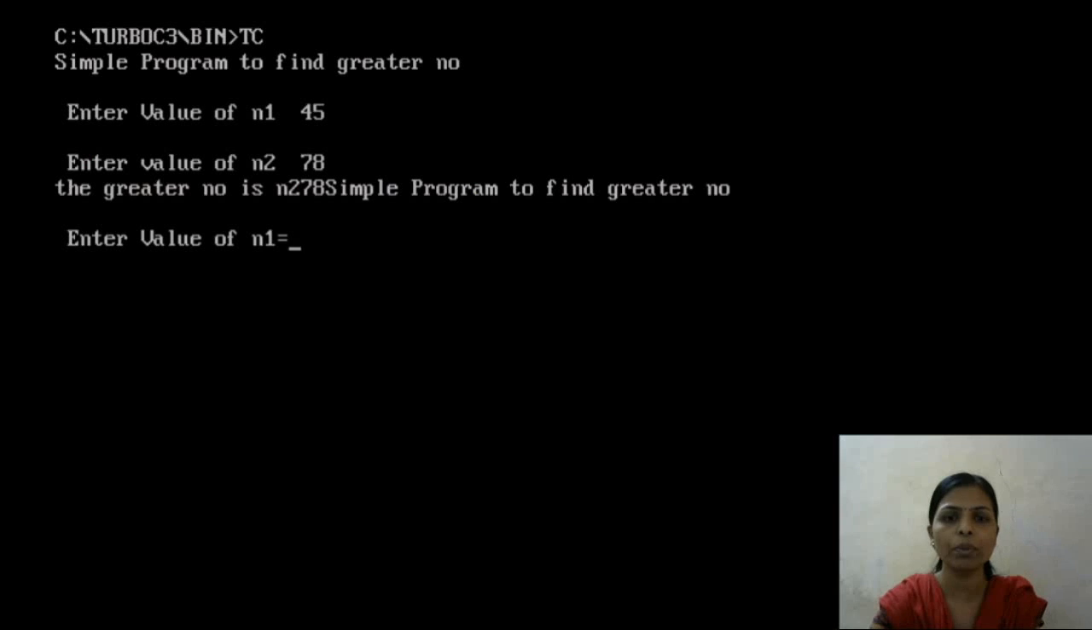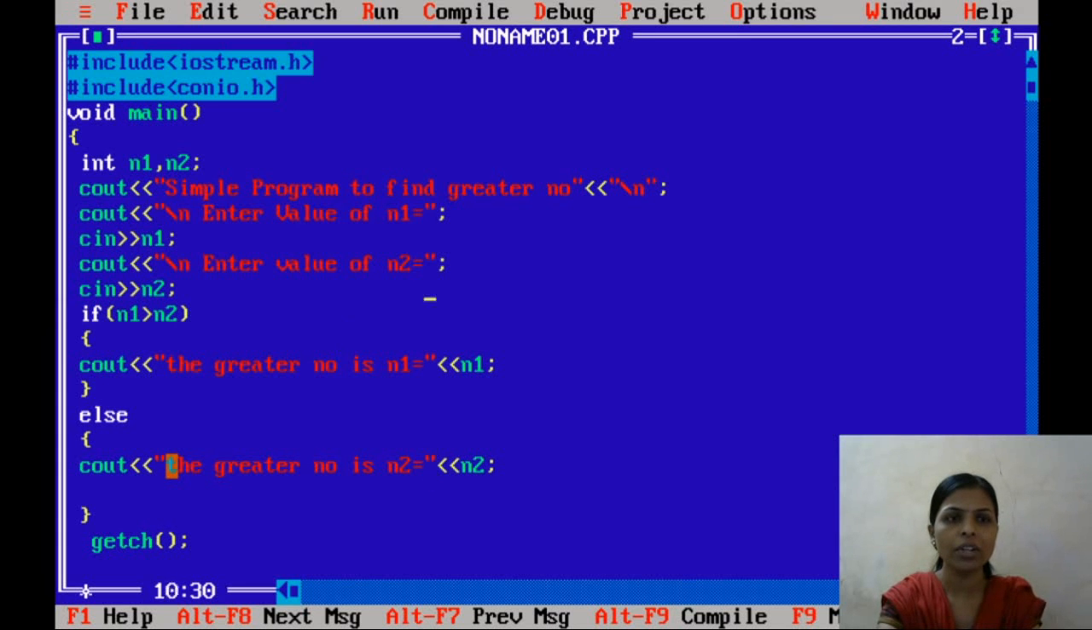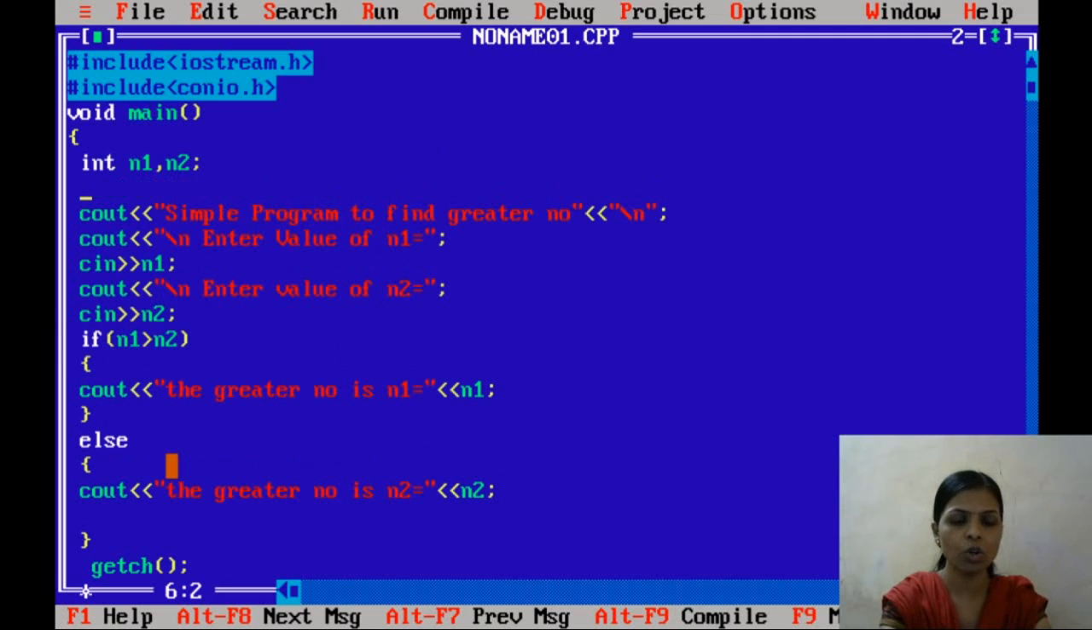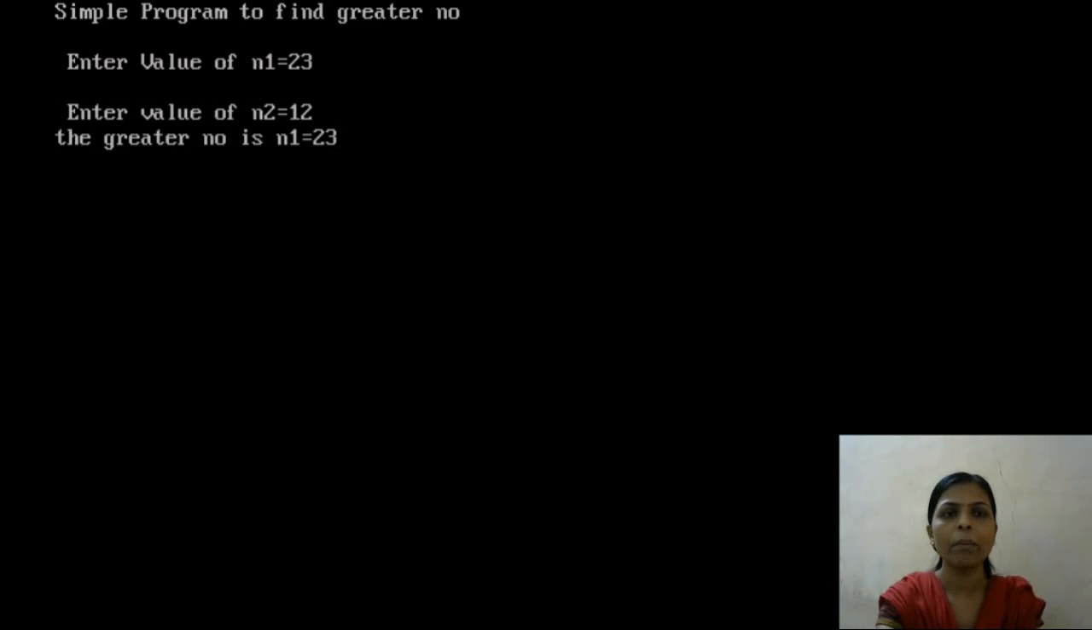Now I will execute the program. Enter value of n1, I will give 78. Enter value of the second, if I give 89, then the greater number is 89. You can use the clear screen function to clear the previous outputs. Enter value of n1, 23, and 12. The greater number is 23.